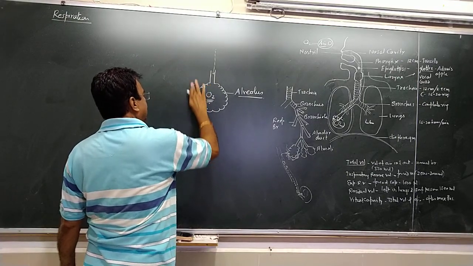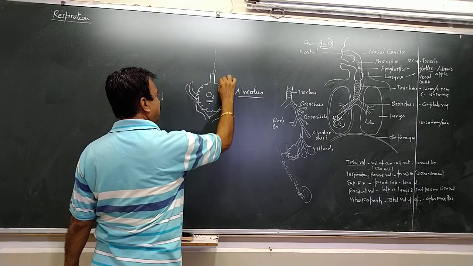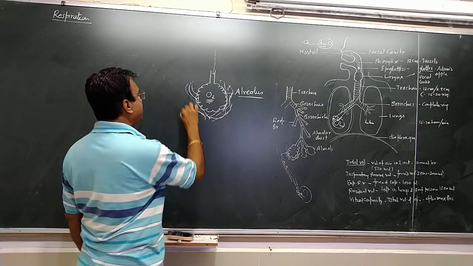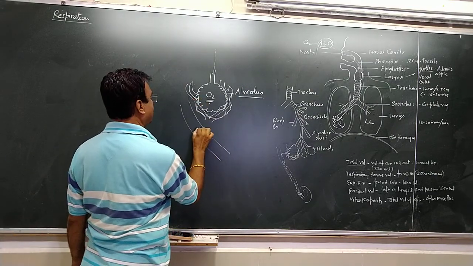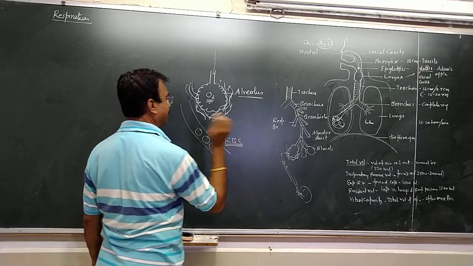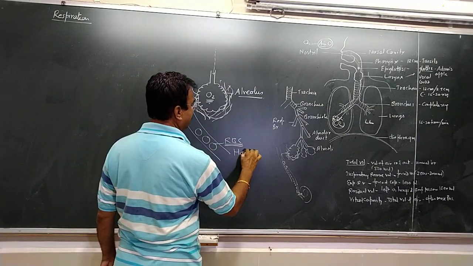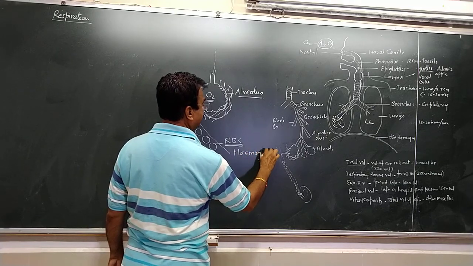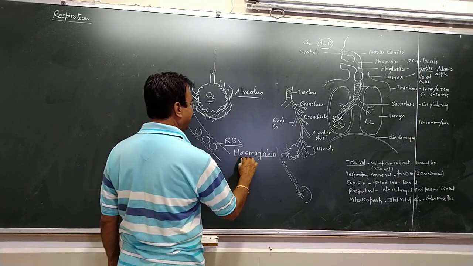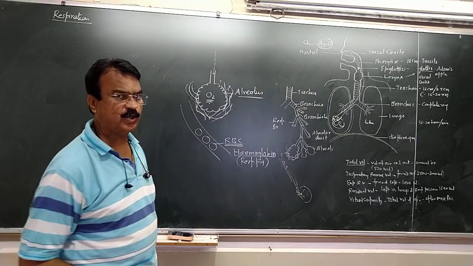Here, this alveolus is surrounded by blood vessels. The blood vessels present here are the pulmonary blood vessels. And inside this blood vessel, there are RBCs. The RBCs contain a red colored pigment, that is hemoglobin. Hemoglobin is called the respiratory pigment, which has an affinity towards oxygen.